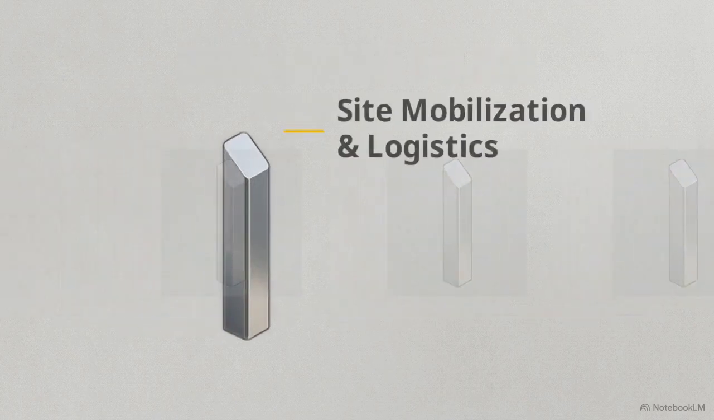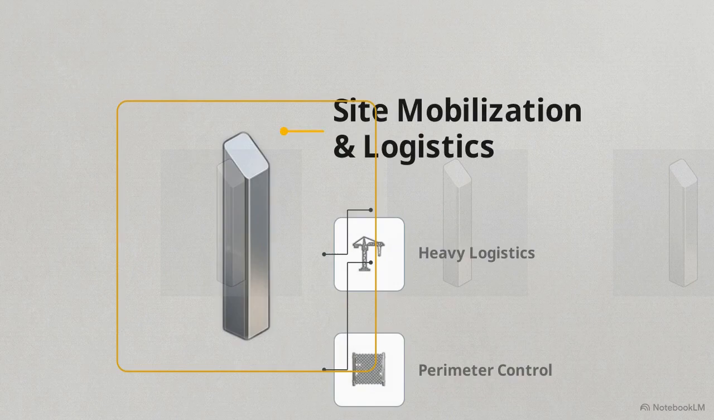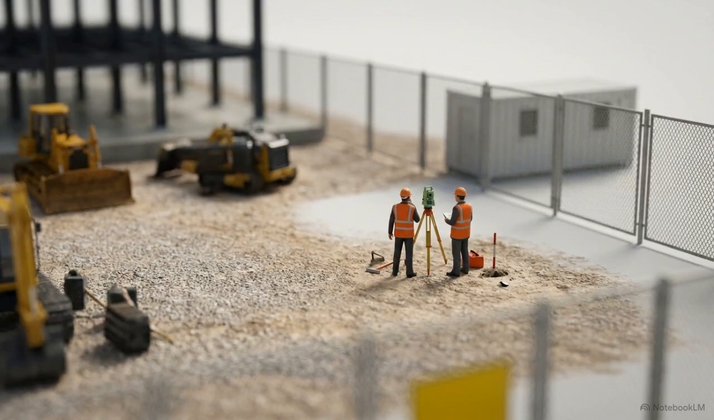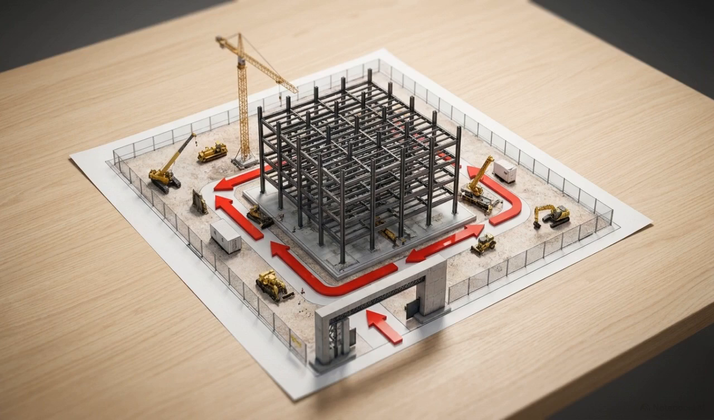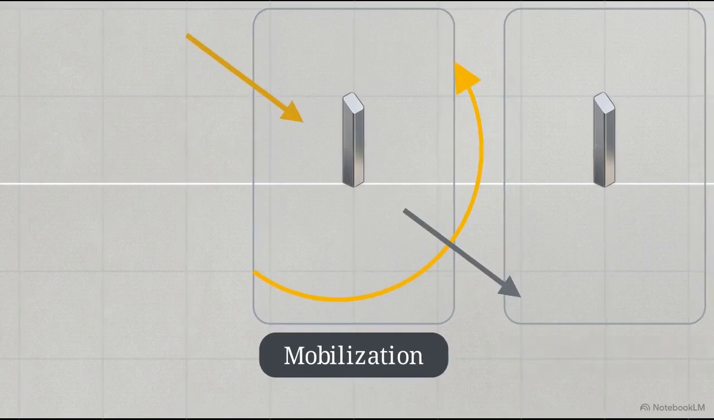The first activity is site mobilization and logistics. This marks the day the contractor formally takes possession of the physical site. Mobilization requires establishing primary control points through precise surveying, laying down temporary utilities, and securing the perimeter. It also requires implementing a plan for use strategy. This dictates the exact routes heavy machinery will take, how materials will flow in, and how debris will flow out.